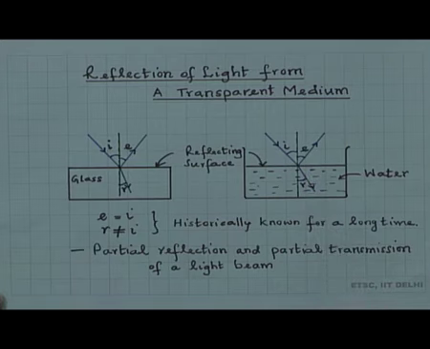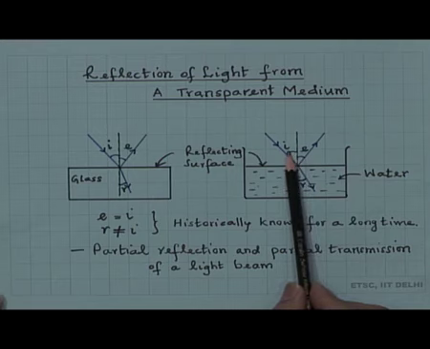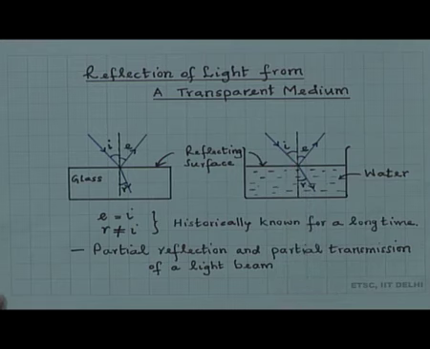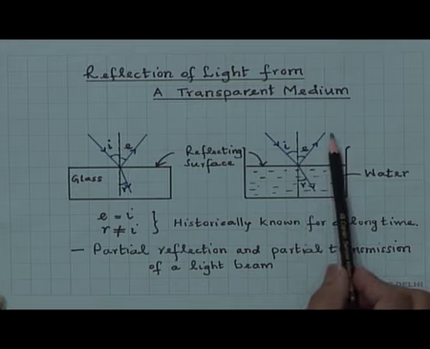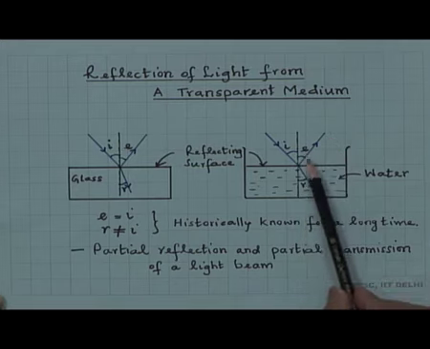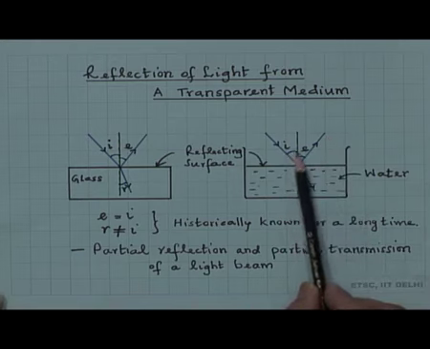It was also observed that the angle of refraction was not equal to the angle of incidence, while the angle of emergence here, that is the reflected angle, the angle subtended by the reflected beam, was equal to the angle of incidence.